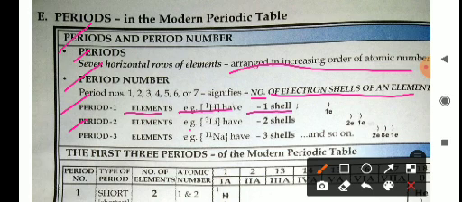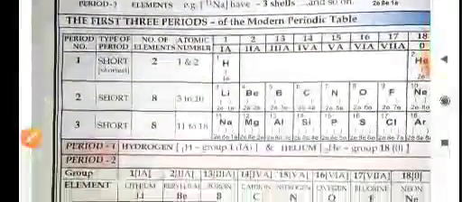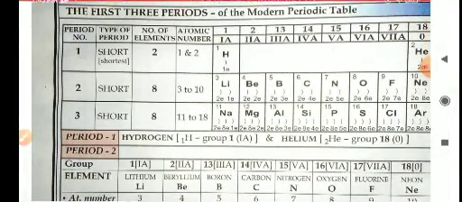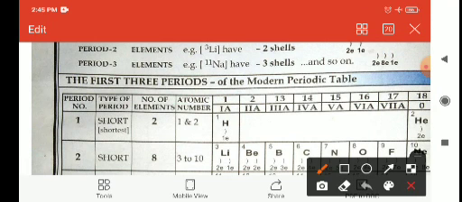Period 2 elements, for example lithium, have 2 cells because electrons are placed as 2 and 1. The third period has 3 cells, with electrons placed as 2, 8 and 1. So on the basis of the period number you can find the number of cells in a particular element. Now come to the first 3 periods of the modern periodic table.